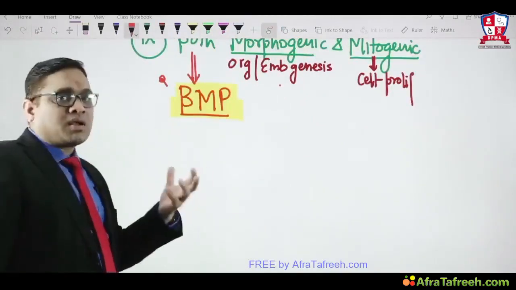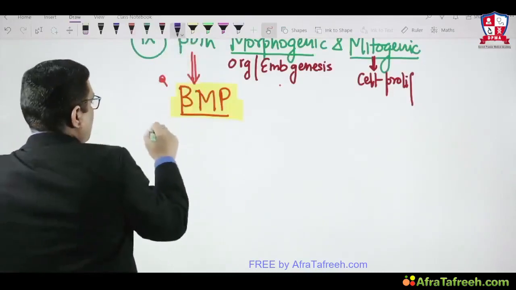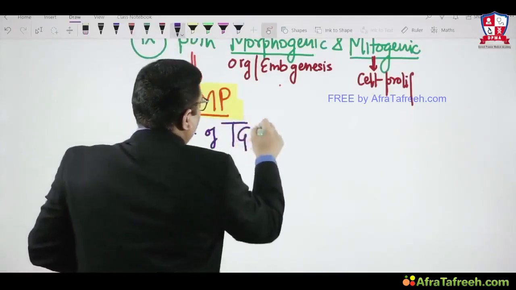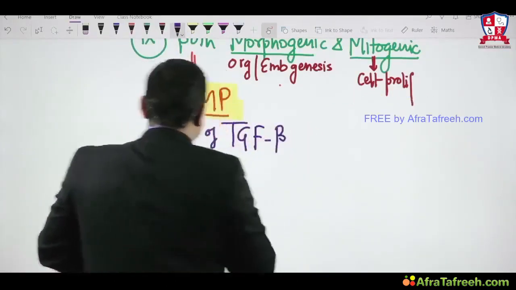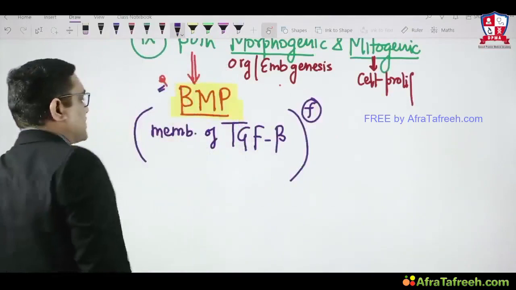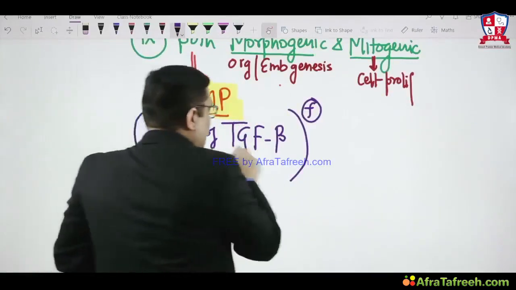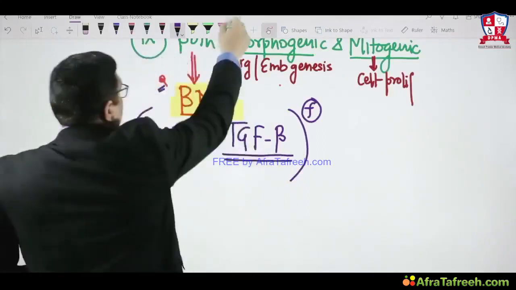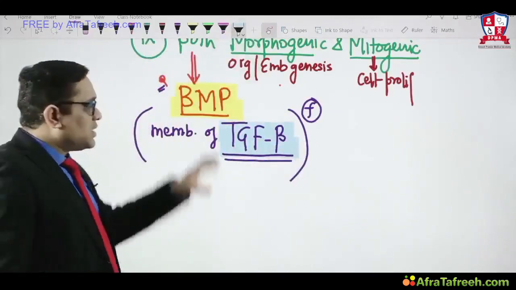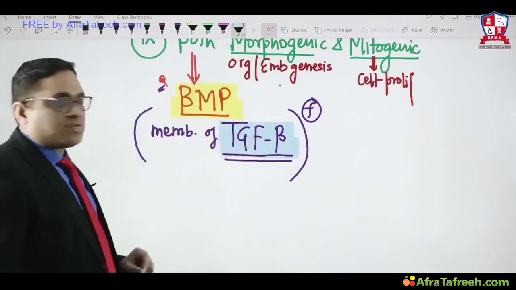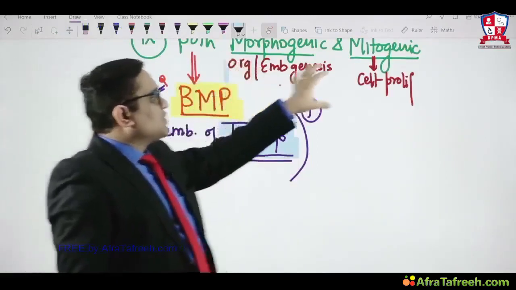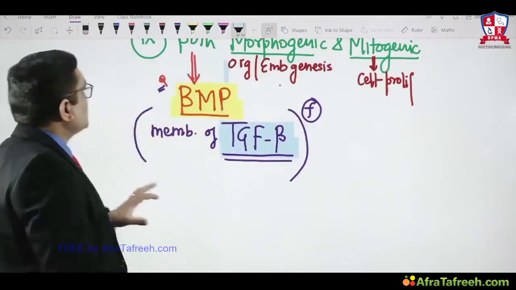But what future question can be asked in the exam? Because BMP is a member of the transforming growth factor beta family. So this point we have to keep in mind from a future exam point of view. This is the older question in the AIIMS exam. In a future exam, the examiner may write which is having both morphogenic and mitogenic activity. At that time you have to keep that in mind. TGF beta has both morphogenic and mitogenic activity, and a TGF beta family member is bone morphogenetic protein. So bone morphogenetic protein is a member of TGF beta, and they are involved in both organogenesis and mitogenesis, right? So this is the 9th point.